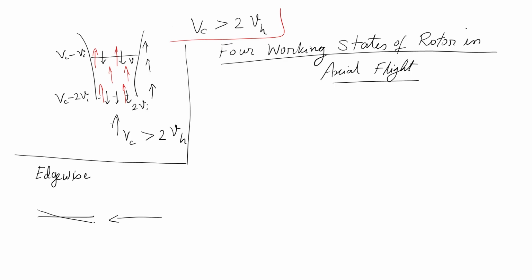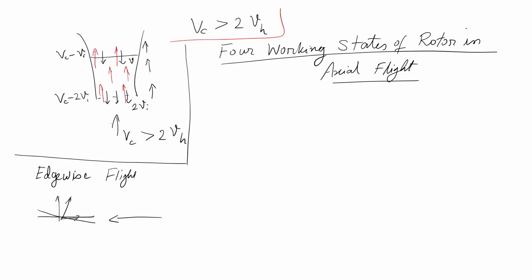So, in forward flight it will slant slightly, because you have to get a thrust component in the propulsion direction, right. So, it is slightly tilted 10 degrees, 15 degrees, 6 degrees, 4 degrees, whatever. My rotor normally in hover is like this, it will tilt like this and then go forward. So, this kind of flight is called edgewise flight as opposed to the axial flight.